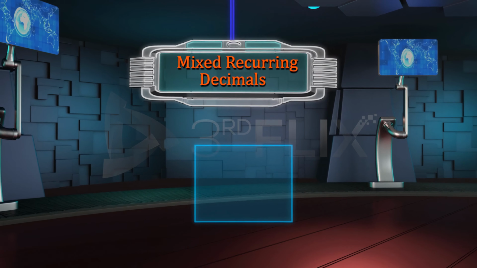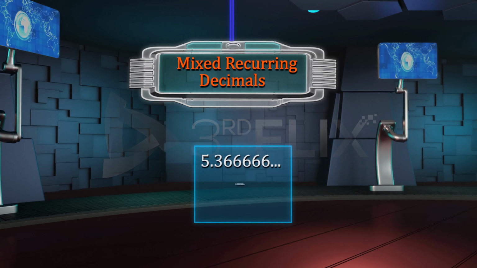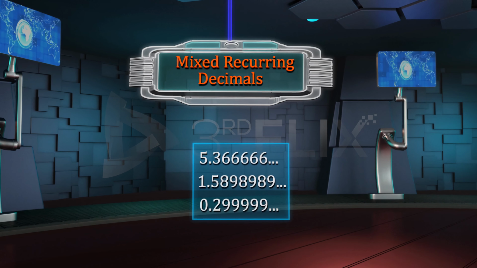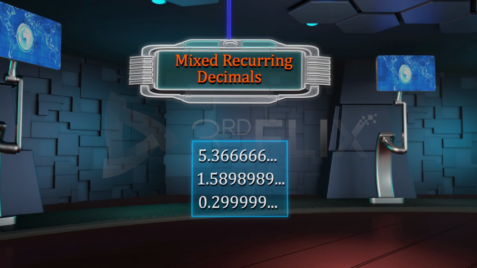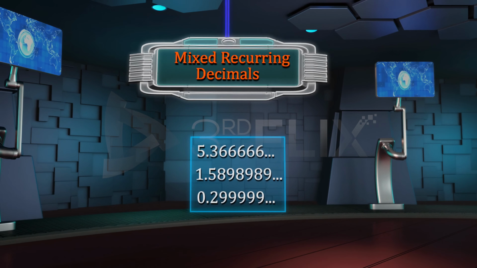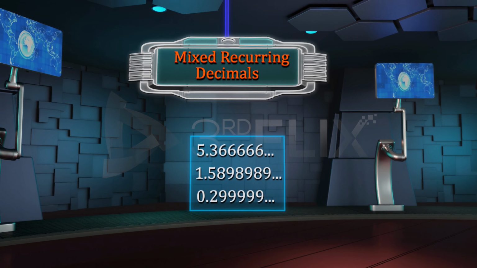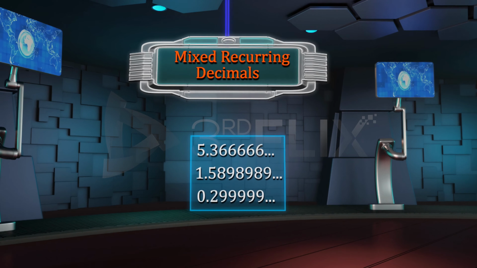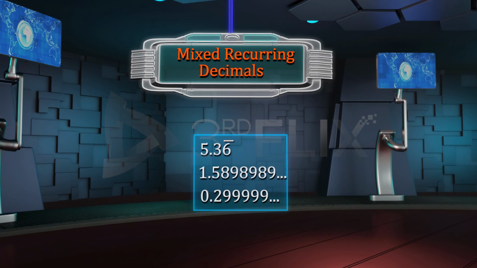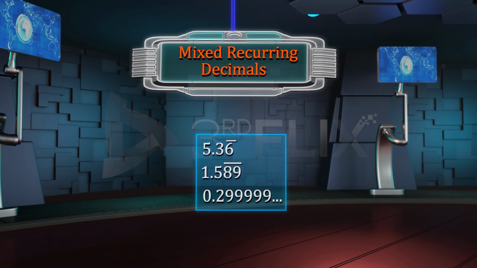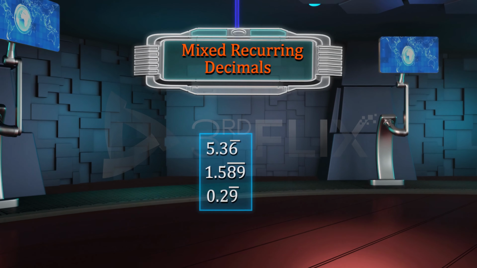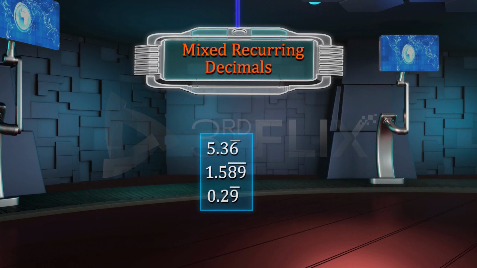Mixed recurring decimals: a decimal in which at least one of the digits after the decimal point is not repeated, and then some digit or digits are repeated, is known as a mixed recurring decimal. 5.36 bar, 1.589 bar, 0.29 bar are a few examples of mixed recurring decimals.